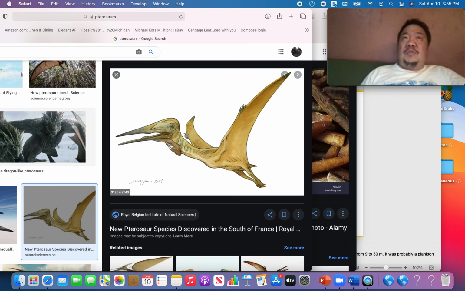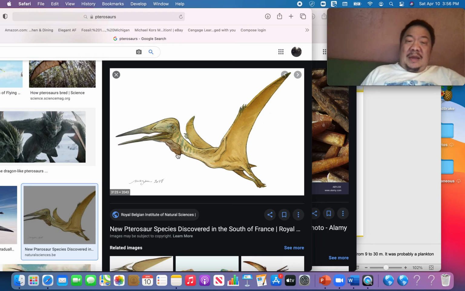Let's talk about these pterosaurs first. Pterosaurs did not exist during the preceding Paleozoic era. They died out 65 million years ago with the dinosaurs. We have never found a pterosaur fossil in Cenozoic rocks. And they're not birds. They're flying reptiles. They're cold-blooded, whereas birds are warm-blooded. Another difference between pterosaurs and birds is that pterosaurs did not have feathers.